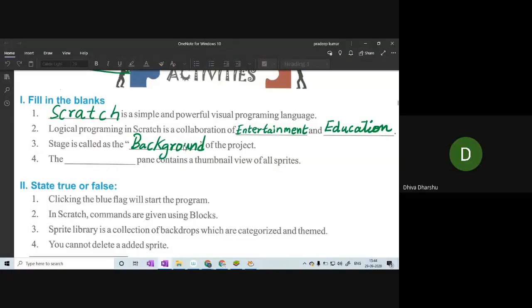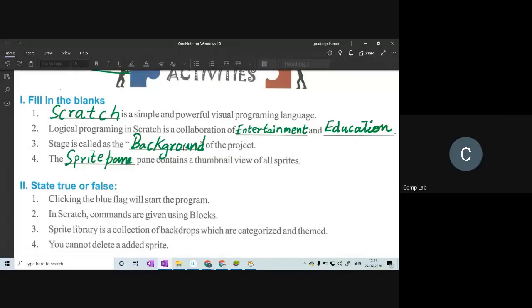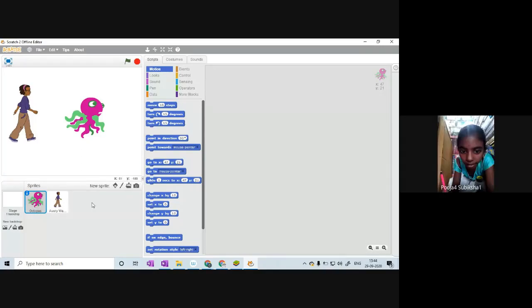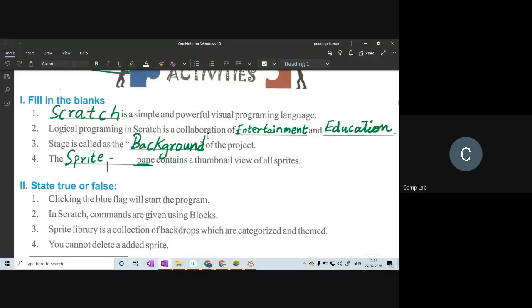Well done. It's called the sprite pane. So we have the word pane right here. The answer is sprite pane. The sprite pane contains a thumbnail view of all the sprites. Here you can see under the stage, it shows all the sprites. You can also call it the sprite area, but the creators of Scratch refer to this area as the sprite pane.